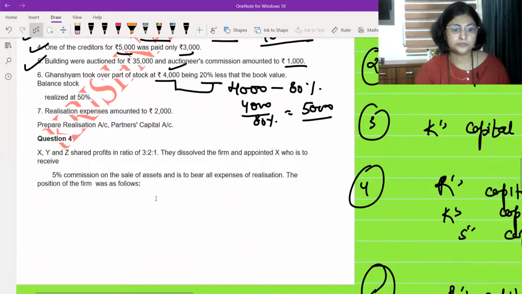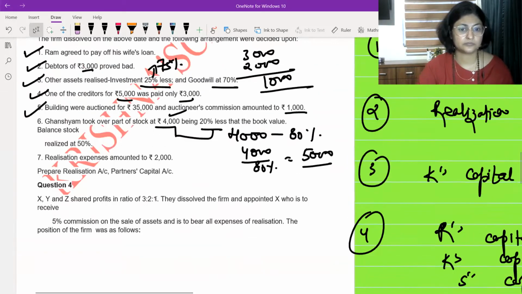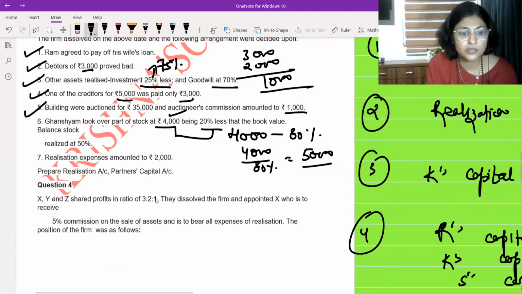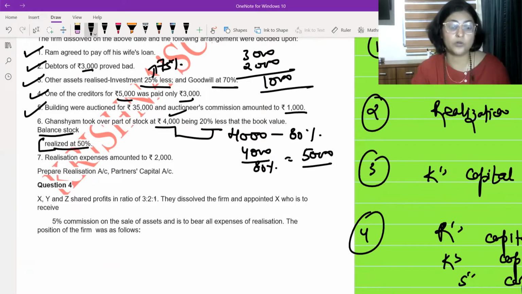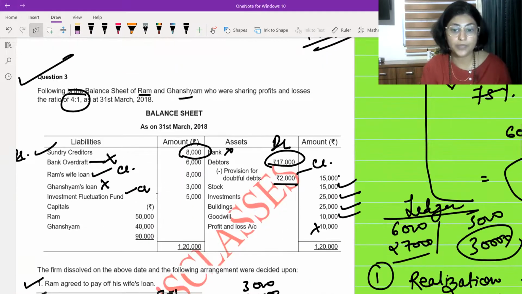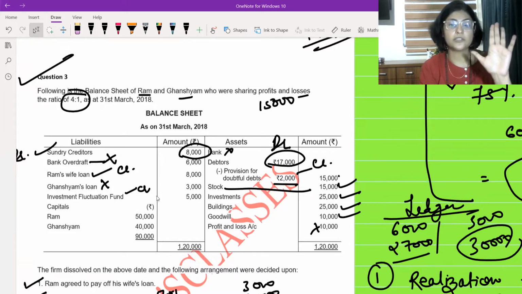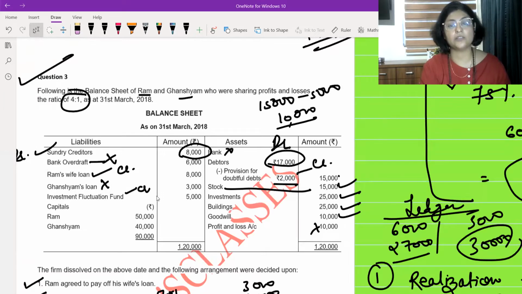It is saying the balance stock, ये यहाँ चला गया नीचे. The balance stock realized 50%. What is the balance stock? So first of all, I'll have to go and see how much was the total in stock. Total was 15,000. So look over here. 15,000 में से 5,000 बुक वैल्यू का घनश्याम ने टेक ओवर कर दिया. बाकी कितना बचा? 10,000 and it realized 50%. Means this also realized 5,000.